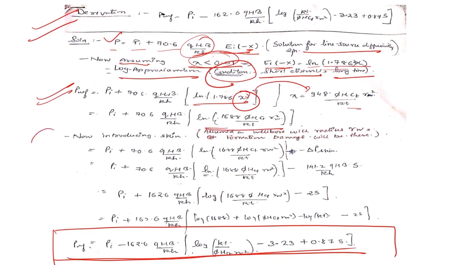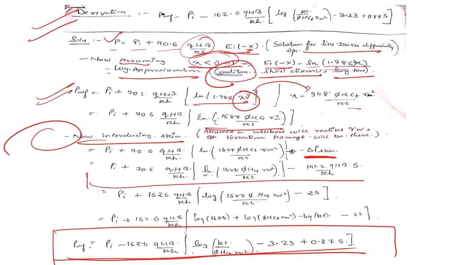Now I introduce the skin factor. On introducing the skin, I will get this expression. On solving this, my final expression would be this. So this is how I obtain this particular formula. You won't be asked the derivation, but you need to know the assumptions, you need to know the limitations, and you need to know the formula.